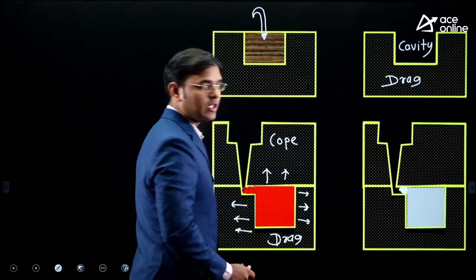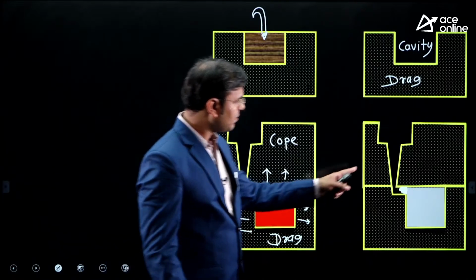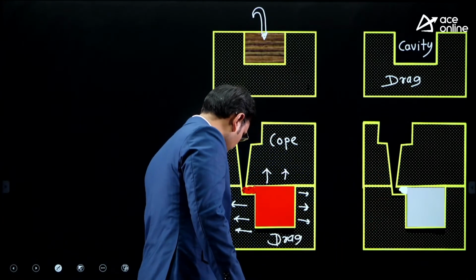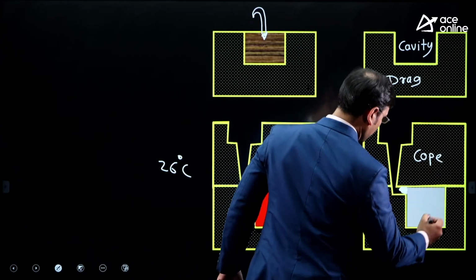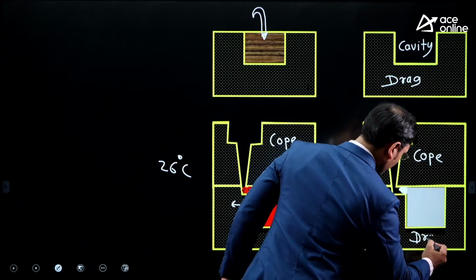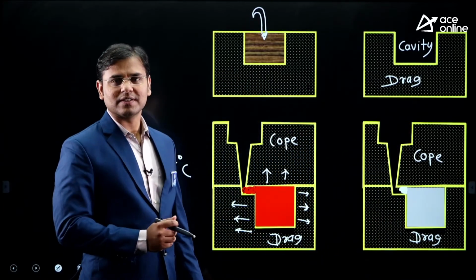And when it converts into solid, then we can break the mold. Break the mold means what? We can break both the cope as well as the drag, and we can take out the casted component.